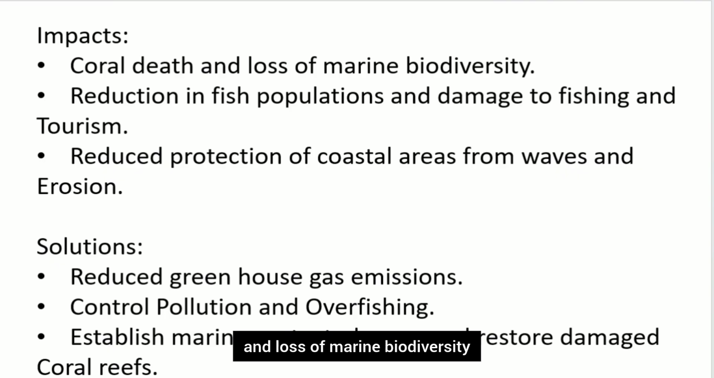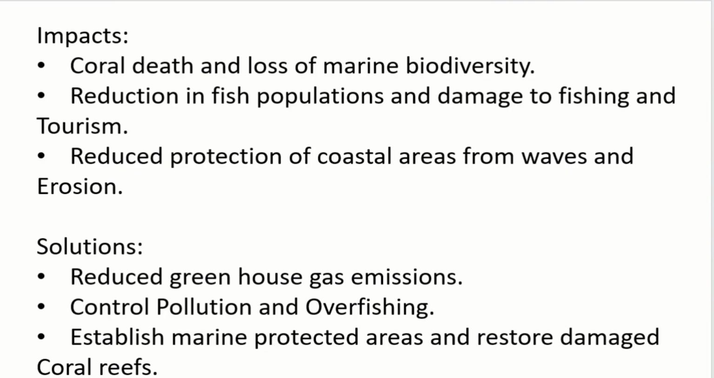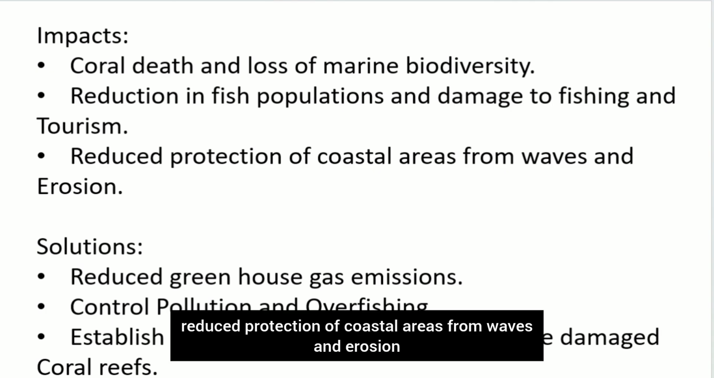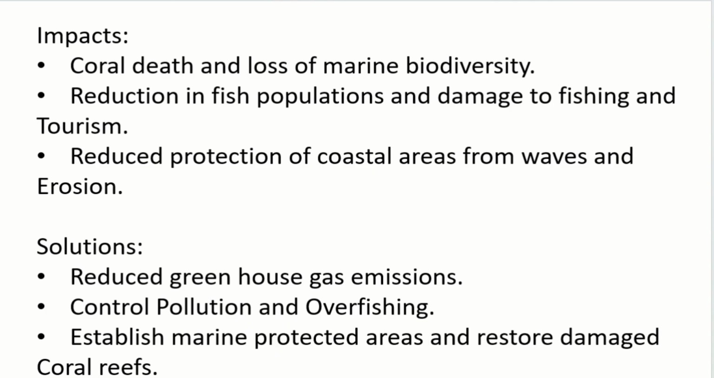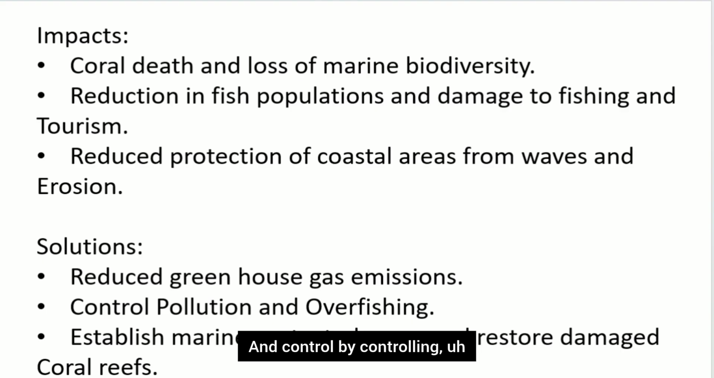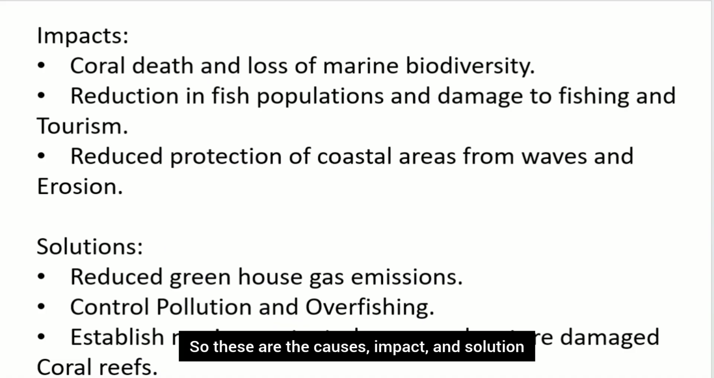So coral death and loss of marine biodiversity, reduction in fish population and damage to fishing and tourism, reduced protection of coastal areas from waves and erosion. Okay, so these are the impacts. If we talk about solutions, reduce greenhouse gas emissions. It can help reduce coral death. Okay, and control pollution and overfishing, establish marine protected areas and restore damaged coral reefs. So these are the causes, impact, and solution.